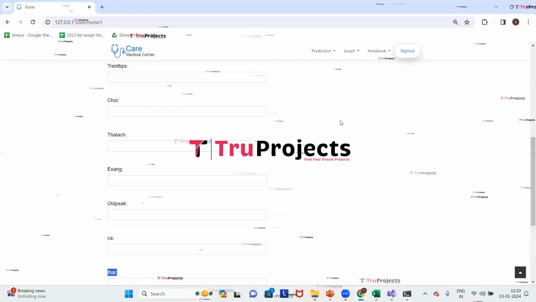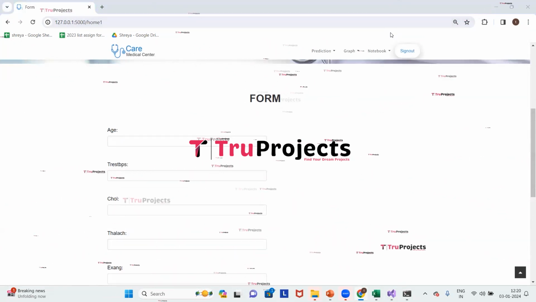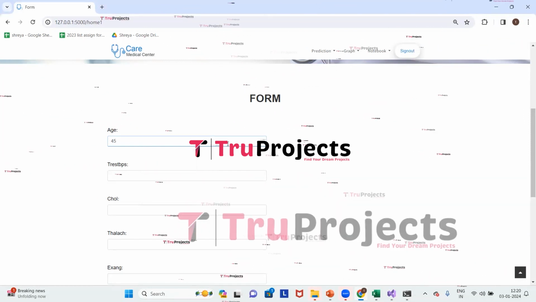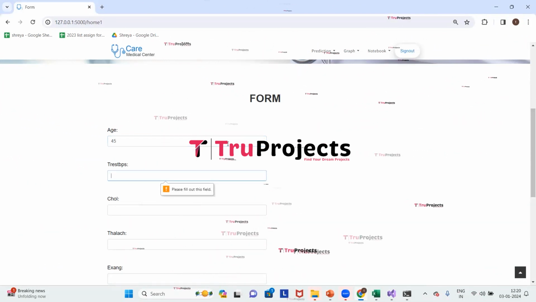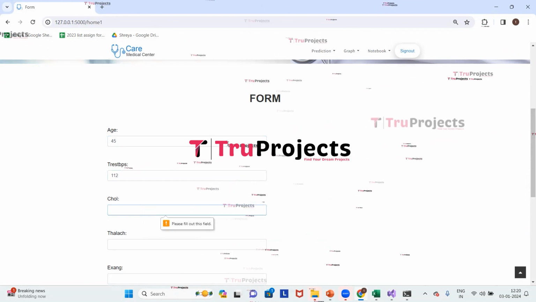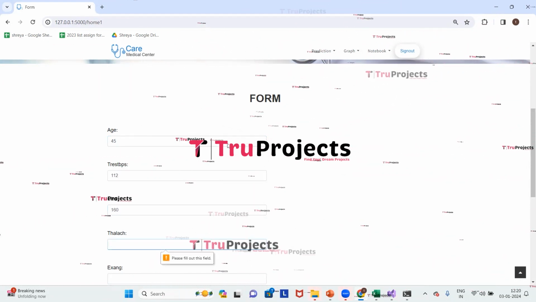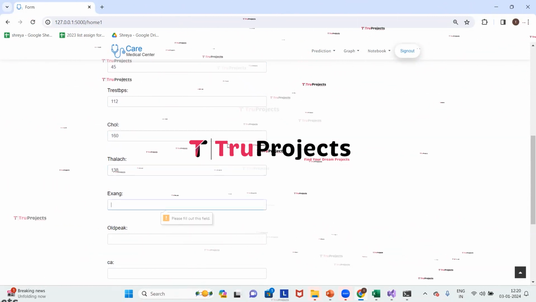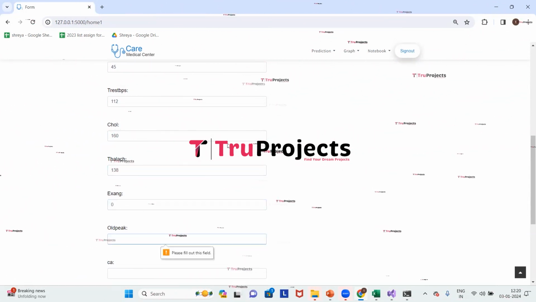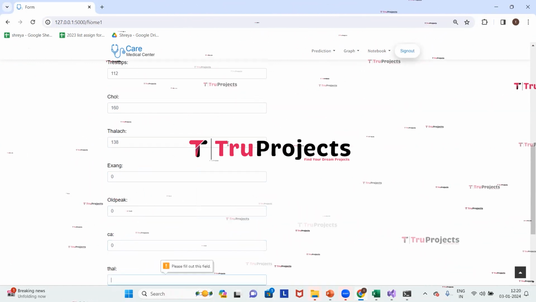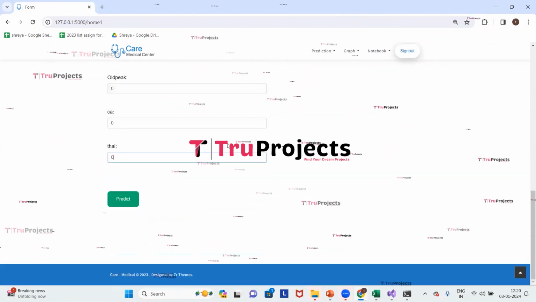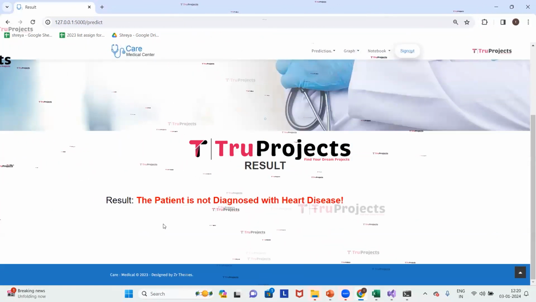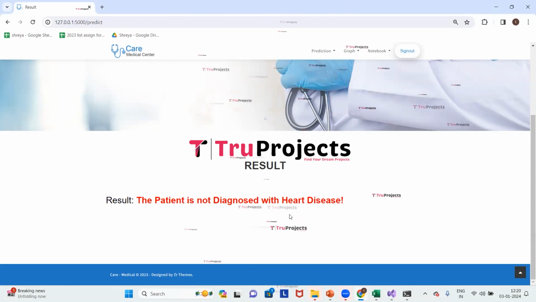Now we will enter all these parameters. So the age of the person is 45. Trestbps value is 112. Cholesterol is 160. Maximum heart rate achieved, which is thalach, is 138. Exang is 0. Oldpeak value is also 0. CA value is 0. Thal value is also 0. Now we will click on predict. Here we got the prediction as the patient is not diagnosed with heart disease.